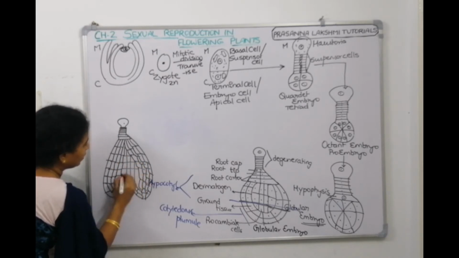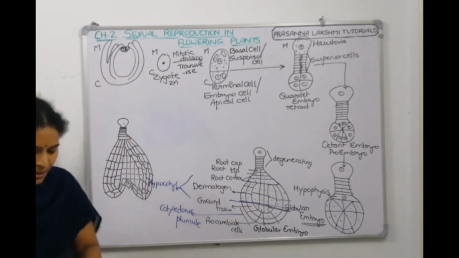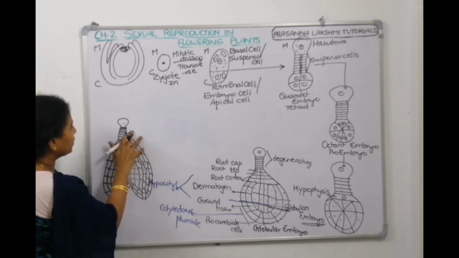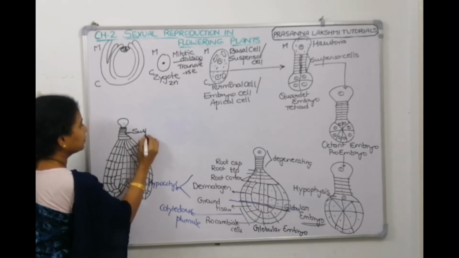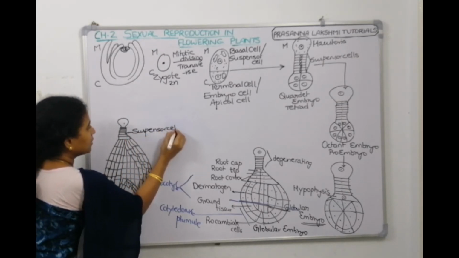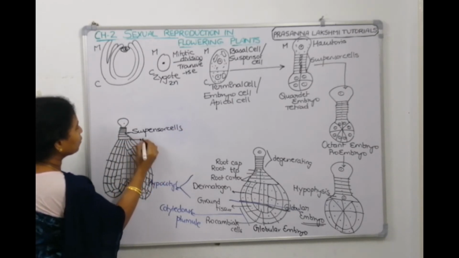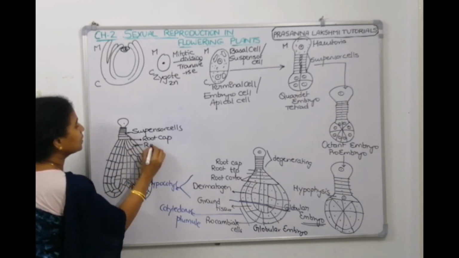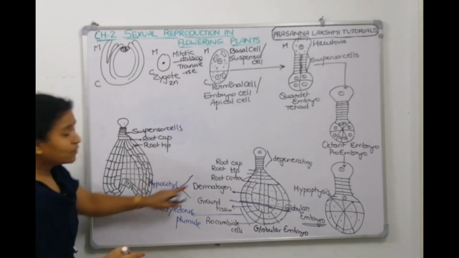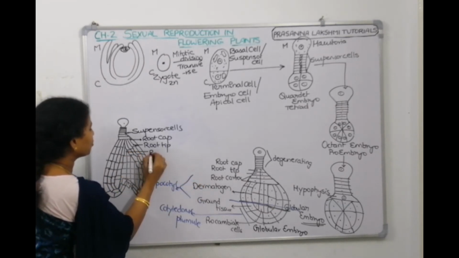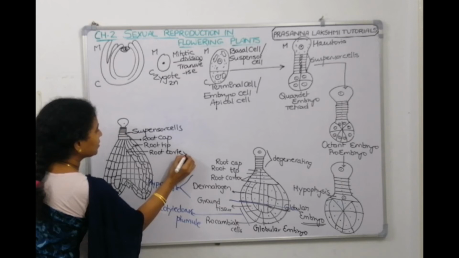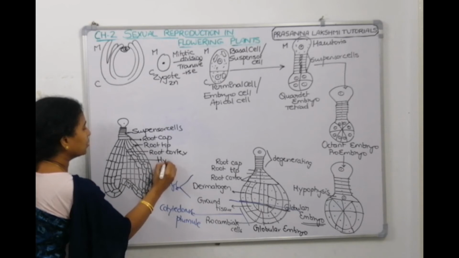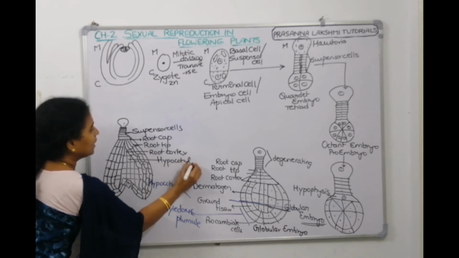So, all these are the cells in which we are telling, like this part. No, these are haustoria. Let us write down suspensor cells. These are suspensor cells, whereas this part we told is root cap. Now below the root cap, this region is the root tip. Below the root tip is the root cortex, meaning this portion will make the root cortex. And below that root cortex, it's going to make hypocotyl. So this portion will make hypocotyl.